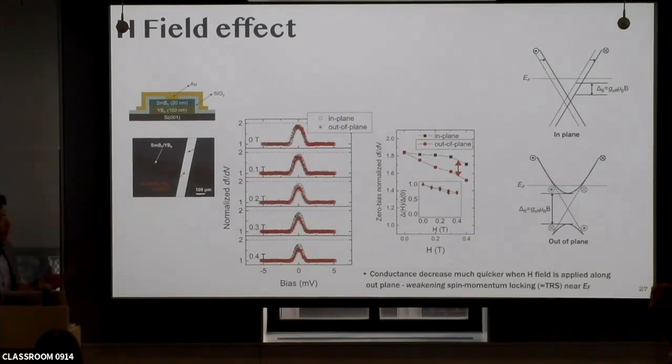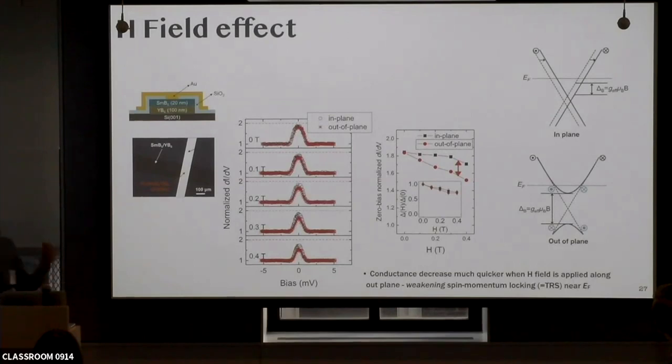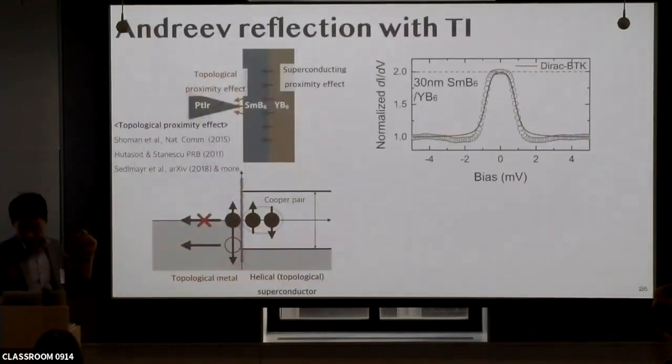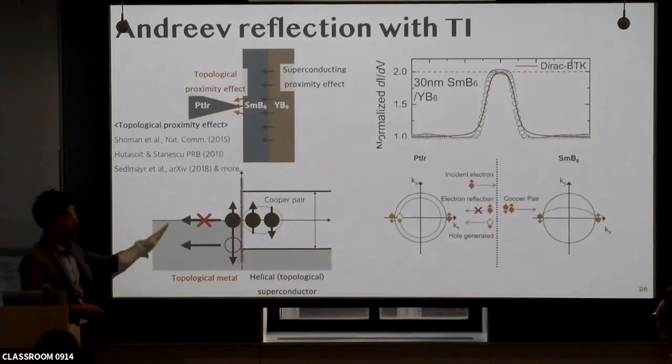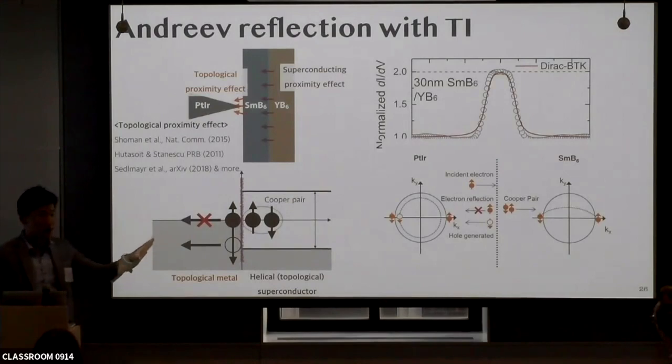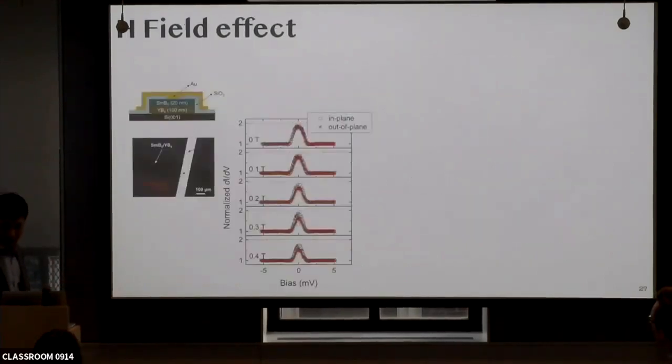This picture is also consistent with what we observed from the other experiments. Basically, this picture tells us there is no electron reflection; only hole reflection is allowed. This hole reflection, indicated by perfect Andreev reflection, is indeed a manifestation of the Klein paradox.